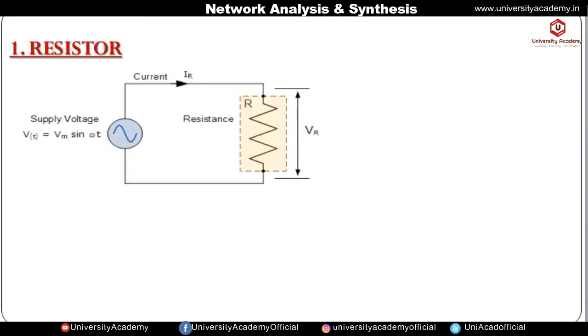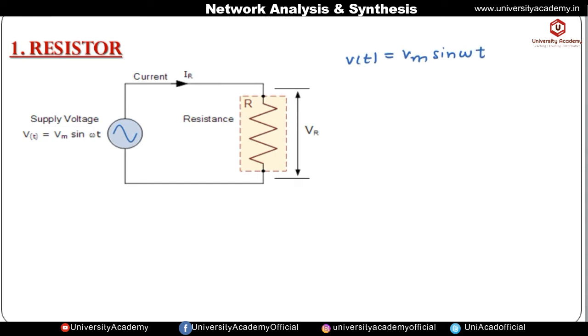Now let us see the elements, the first element being the resistor. So this is a circuit, and this resistance R is connected to the AC supply voltage. The AC supply voltage is v of t, that is Vm sin omega t. The voltage we have considered, v of t, is Vm sin omega t, that is, we have considered a sinusoidal input.